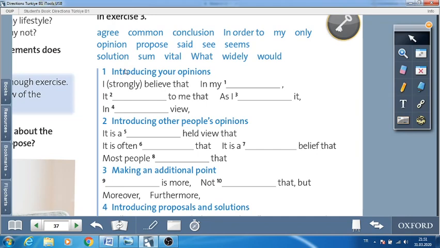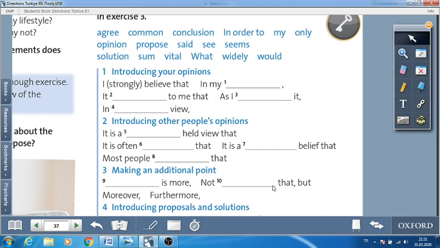Okay, now let's start with introducing your opinions. How can you tell your ideas while you're writing your opinion essay? I strongly believe that. And the second one, here the first blank is, in my opinion. Second one is, it seems to me that. Third one is, as I see it. Four is, in my view.